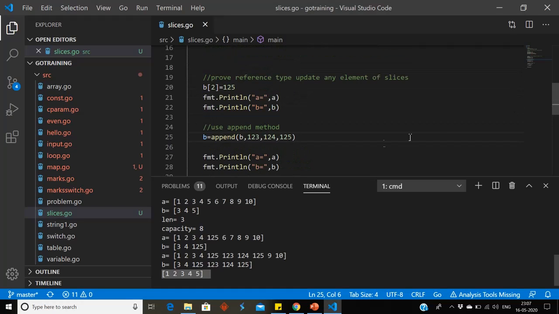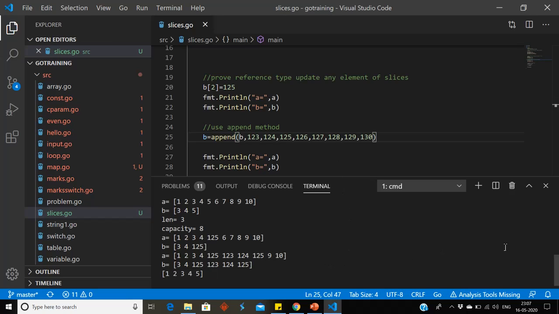Fine. Suppose if I am adding more element than the capacity of array, so it will leave that array and it will create a new array and point to that array. So suppose I am taking 126, 127, 128, 129, 130.